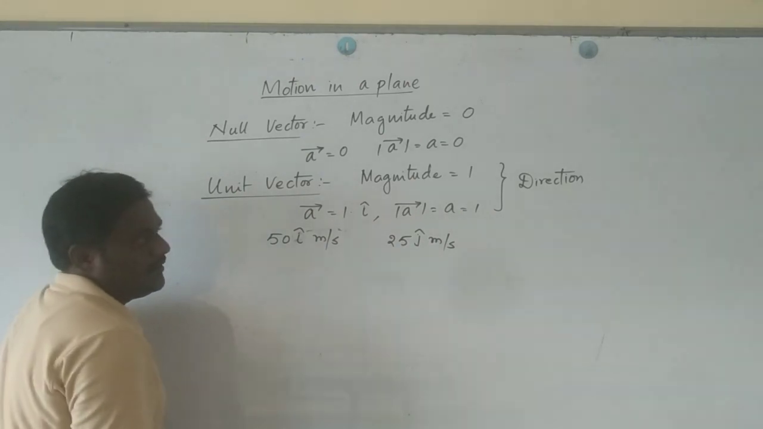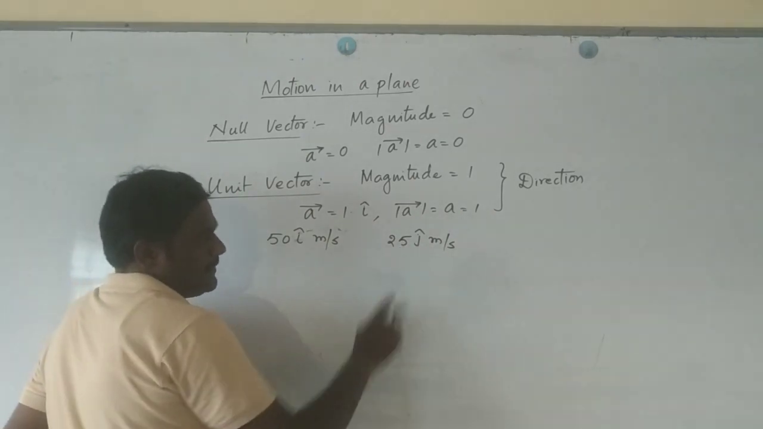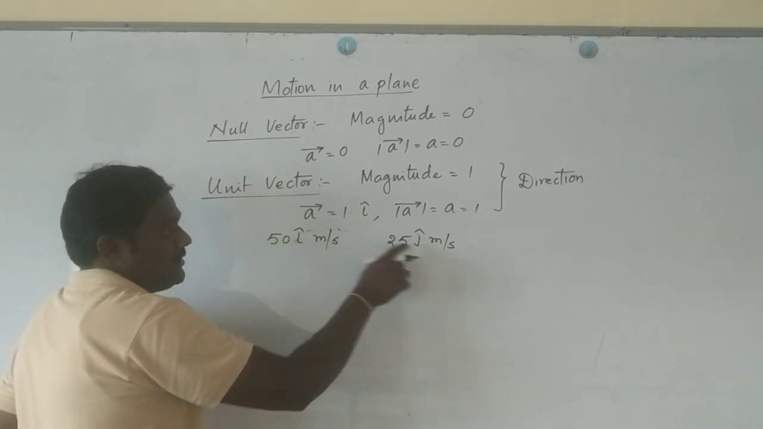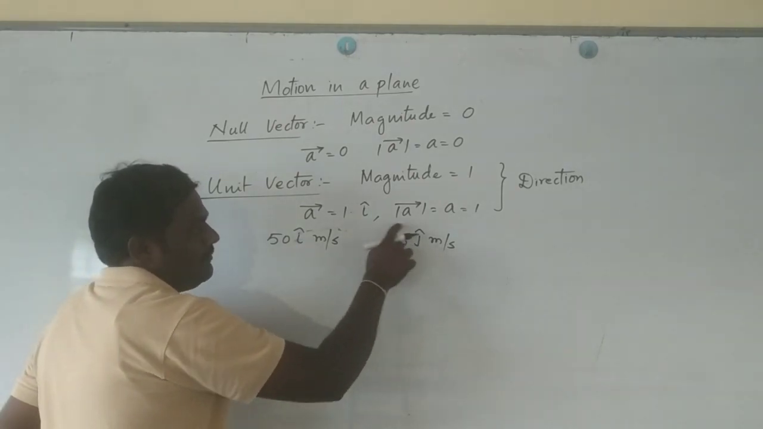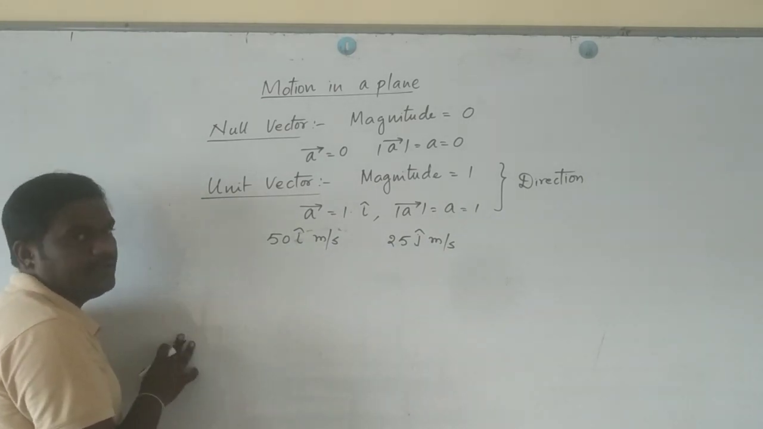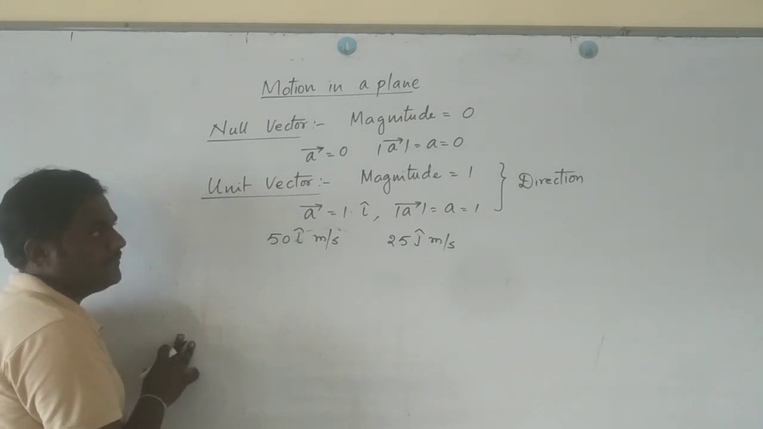Now what does it mean? Car velocity is 25 meters per second, and it is moving along the y-axis. So by introducing this direction, the actual magnitude should not get disturbed. That is the purpose of the unit vectors. Hope you understood. Next.